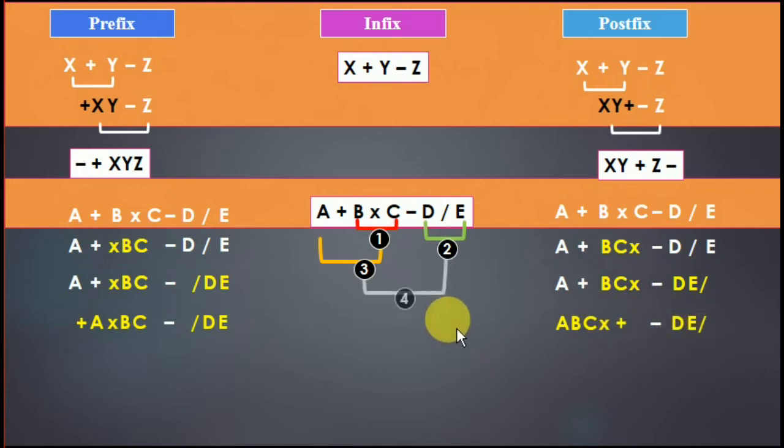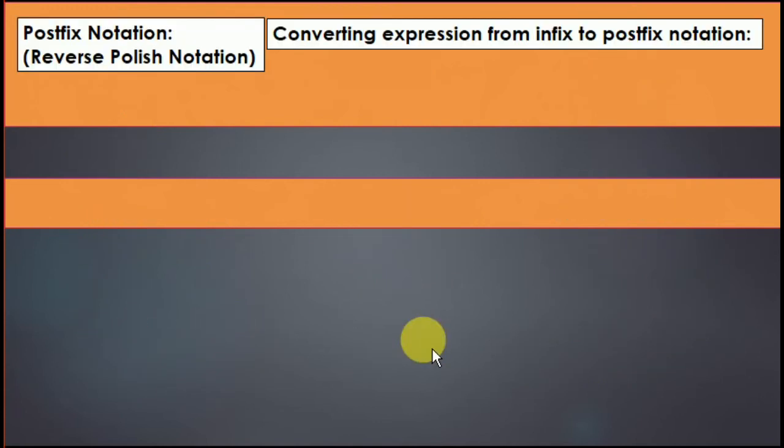Now what is left last? That is minus sign. Now solve it. This minus goes to the left. So answer is minus plus A multiply B C divide DE, and in this case this minus goes to the right. A B C multiply plus DE divide minus. So this is the answer in case of postfix, and this is the answer in the case of prefix. Now we move to the next.